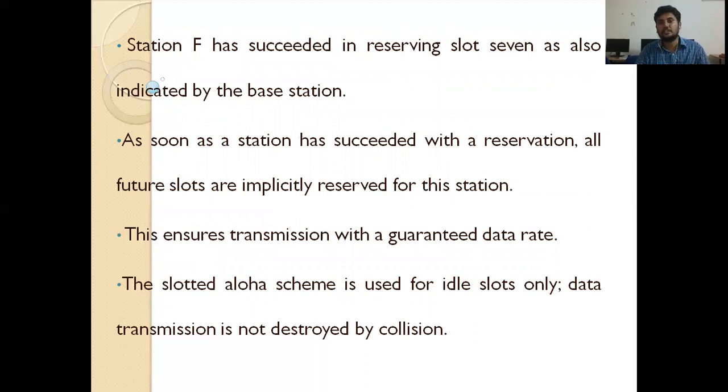As soon as the station has succeeded with a reservation, all future slots are implicitly reserved for this station. This ensures transmission with a guaranteed data rate. Some certain exact data rate is used for this transmission. The slotted Aloha scheme is used for idle slots only. The data transmission is not destroyed by collision. If a collision occurs, it destroys.